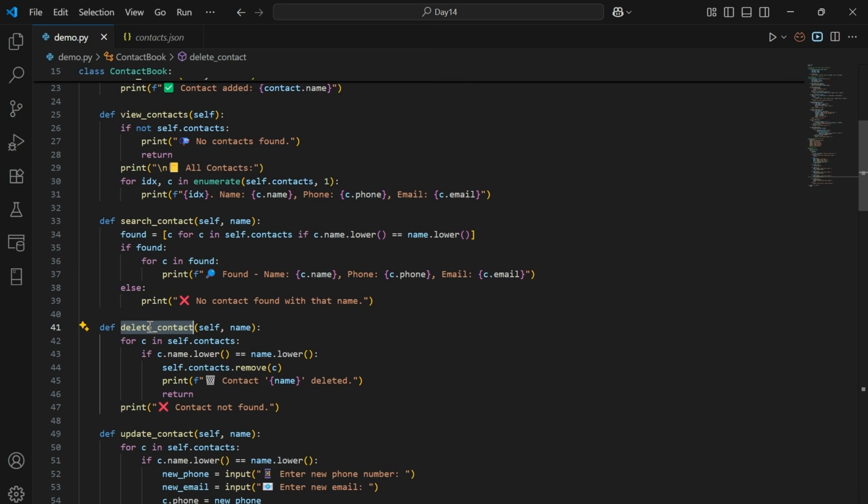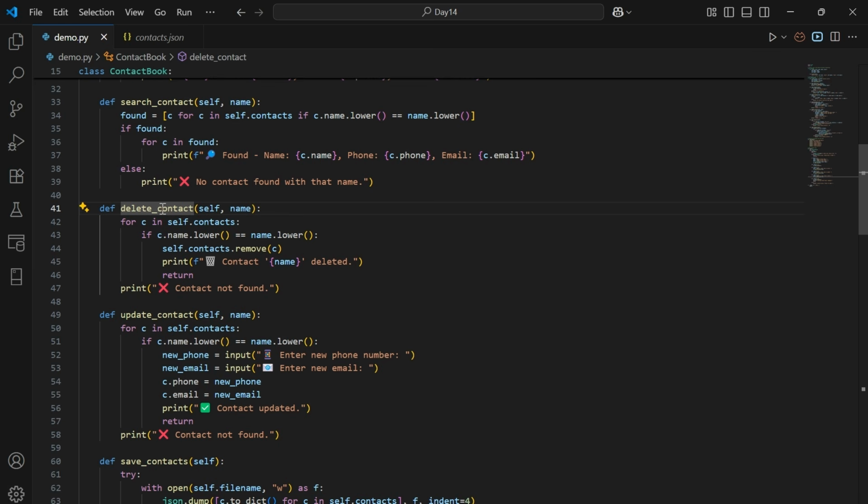Next, delete_contact. This method deletes a contact by the name and it loops through all the contacts and verifies whether it matches or not. If it matches, then using the remove method, it removes the contact and shows a success message like contact name deleted. If the searched contact is not found, then it prints out contact not found.